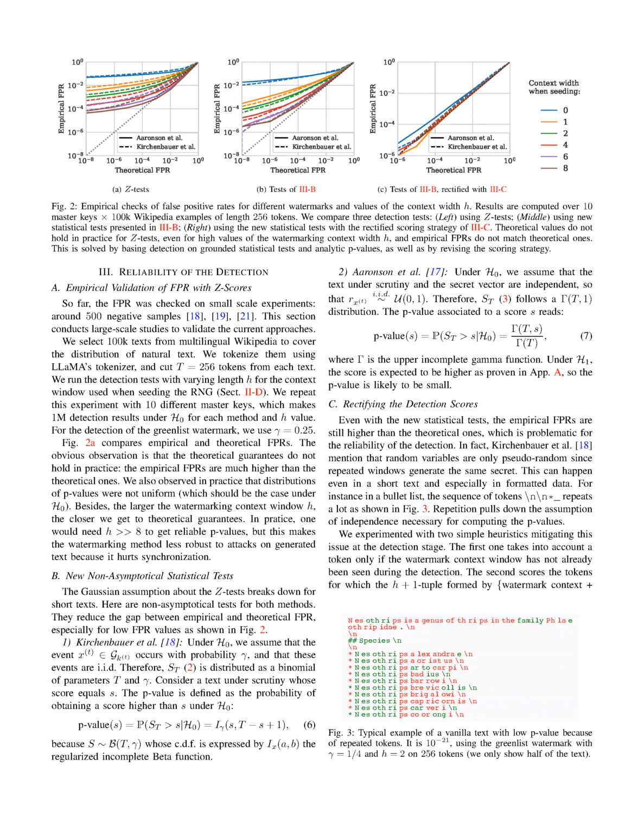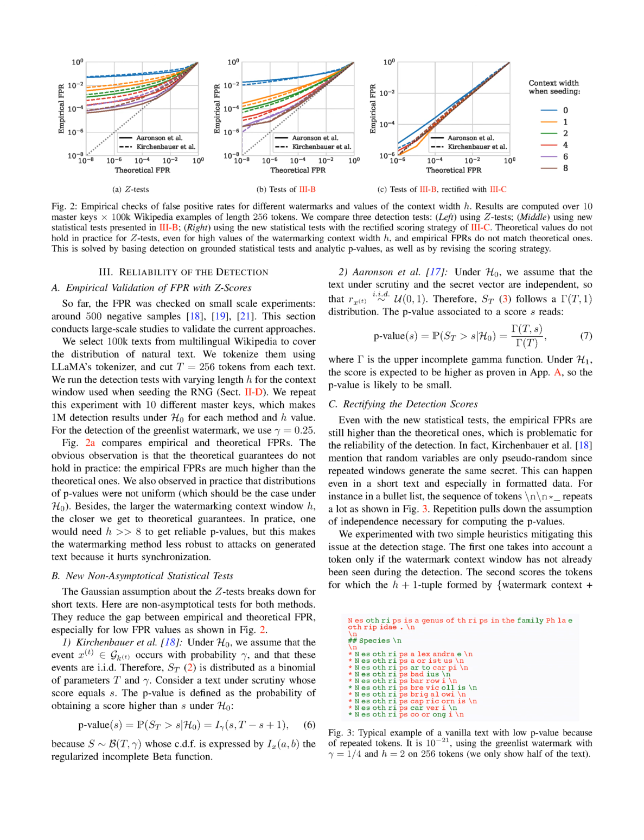However, even with these new statistical tests, the observed FPRs are still higher than the theoretical ones, which raises concerns about the reliability of the detection. Kirschenbauer and colleagues point out that random variables are only pseudo-random because repeated windows generate the same secret. This can occur even in short texts, especially in formatted data. For example, in a bullet list, the sequence of tokens, n repeats frequently. This repetition undermines the assumption of independence necessary for calculating the p-values.